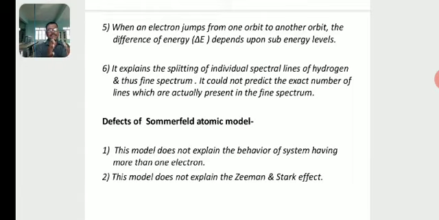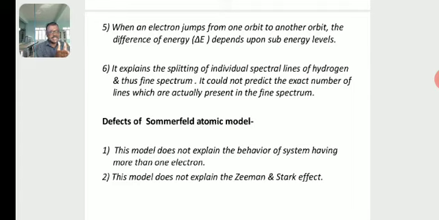According to Bohr's atomic model, the H alpha, H beta, H gamma, H delta lines are single. When they are subjected to a high resolving microscope, they are not single; they contain a group of lines. The H alpha line is not single, it consists of a number of substates.